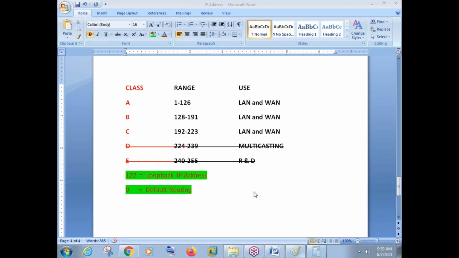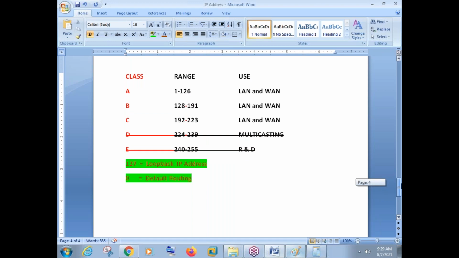Okay, guys, fine. That's good. So clear. Fine. So let us move and let us see something before we finish the class for today. The one thing that we need to understand today is, okay, these are the ranges, classes and everything, but how do we know which class a particular IP address belongs to? Again, this will be an interview question and an examination question. So please listen carefully here.